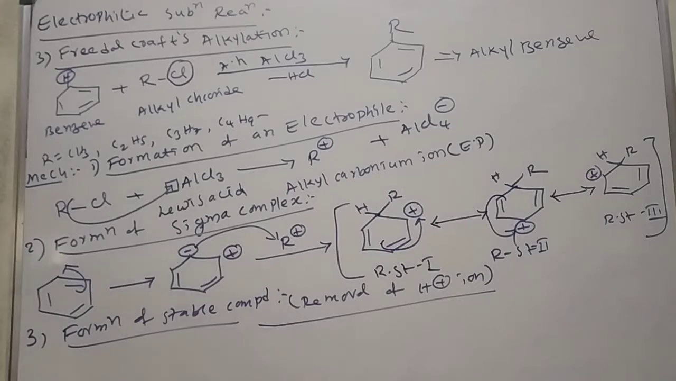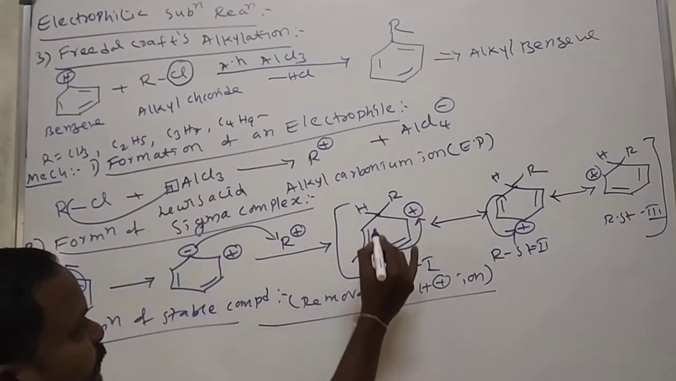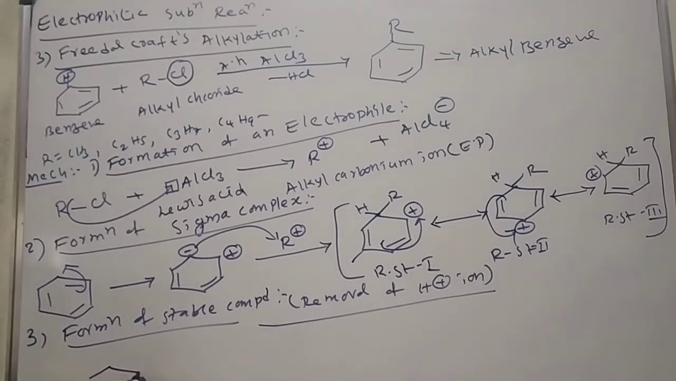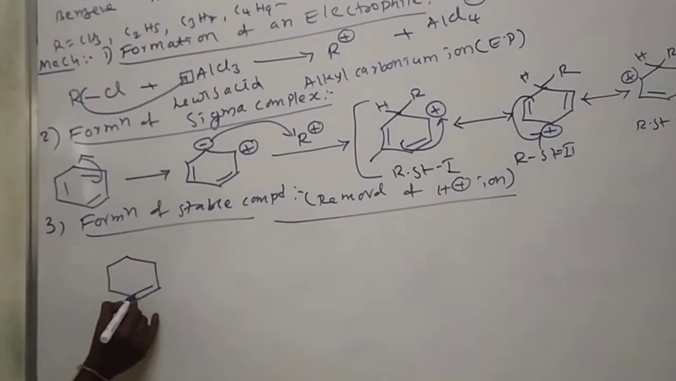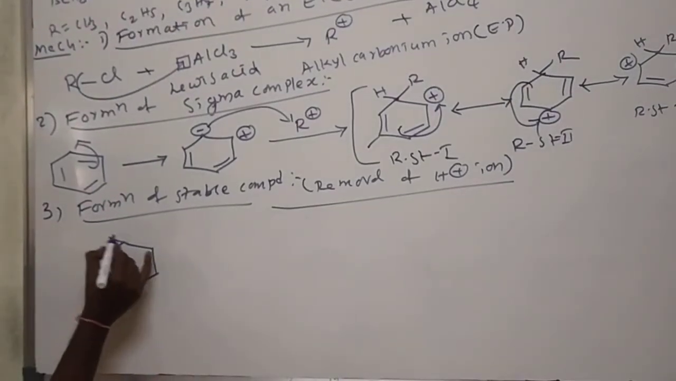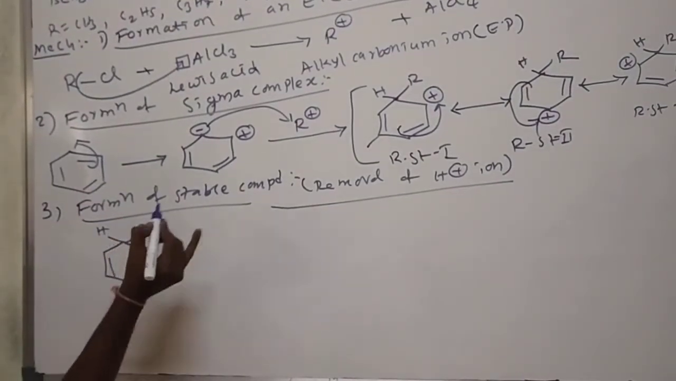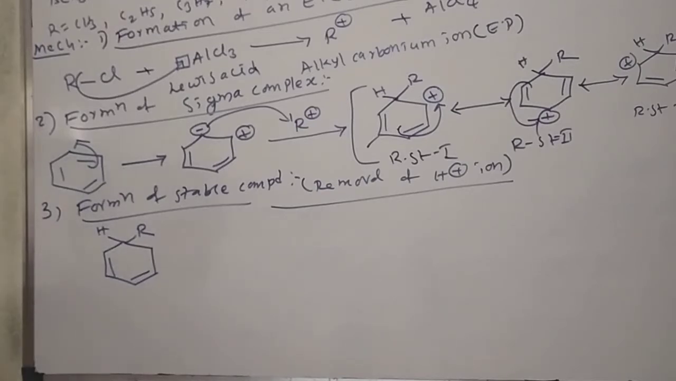Removal of H plus ion. Take any one resonance structure. For our convenience, I am taking this one. Here bond, here H, here R with positive charge.